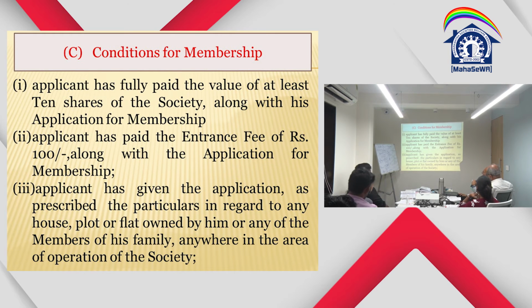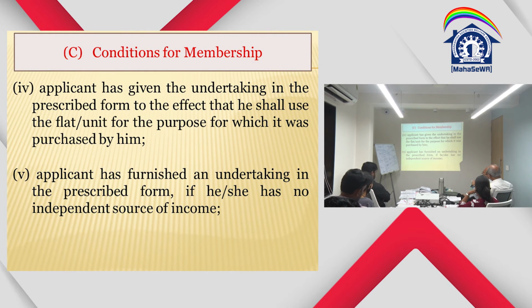Applicant has to have fully paid at least 10 shares of the society along with the application for membership. Applicant has paid the entrance fee of 100 along with the application for membership. Applicant has given the particulars, as prescribed, regarding any house or plot owned by him or any other member of his family anywhere in the area of operation of the society. Applicant has given the undertaking in the prescribed form to the effect that he shall use the flat for the purpose for which it was purchased by him.